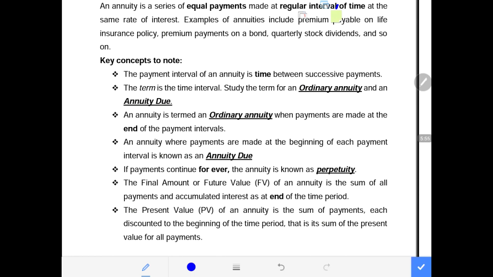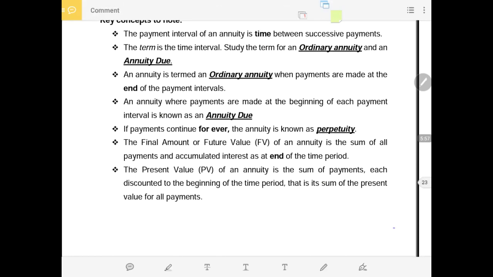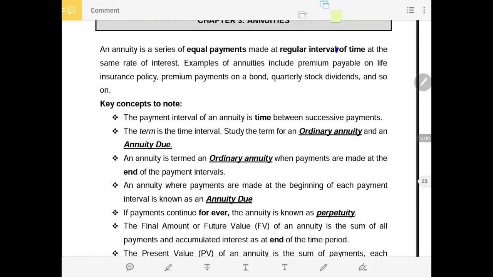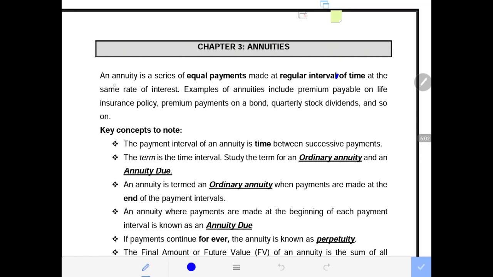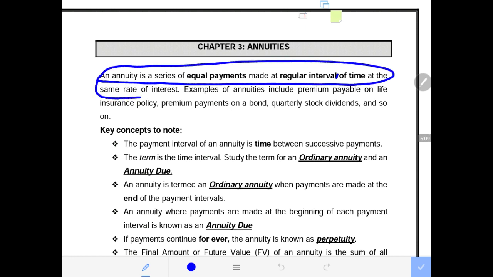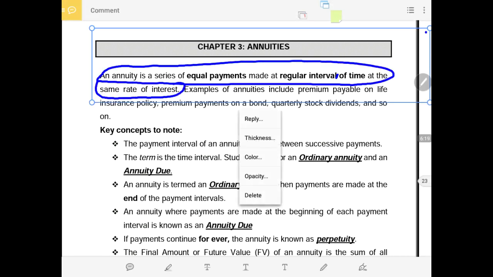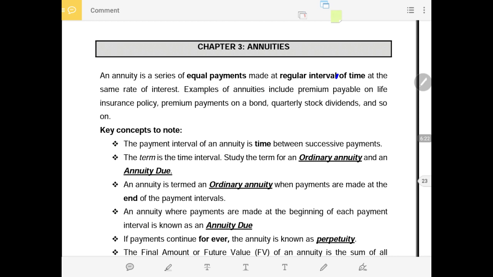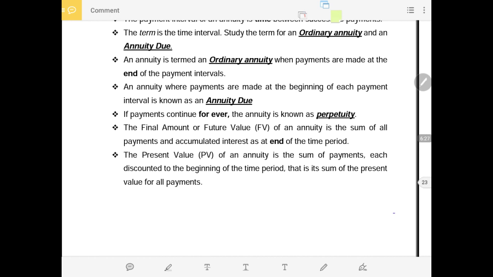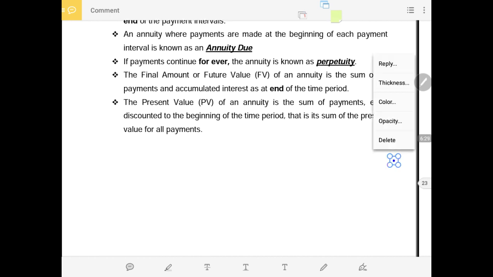That will be discounting the future amount into the current value. So this is the theory that is quite important for you to be familiar with. More above, I want to emphasize the definition of an annuity: an annuity is a series of equal payments made at regular intervals of time at the same rate of interest. So please make sure that you have this at the back of your mind. I will continuously remind you of that definition at all times where necessary.